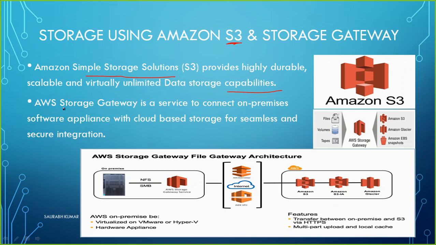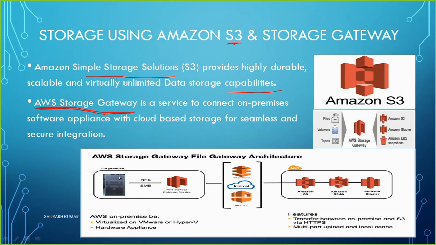Another thing here is we have AWS Storage Gateway. So what is the task of a storage gateway? This is how the gateway works. Whatever files, volumes, tapes you have, by using the storage gateway, your machine can have a direct connection with any of the applications running there, like Amazon S3, Glacier, EBS Snapshot. There you can directly reach, or you can send your data there by using the storage gateway.